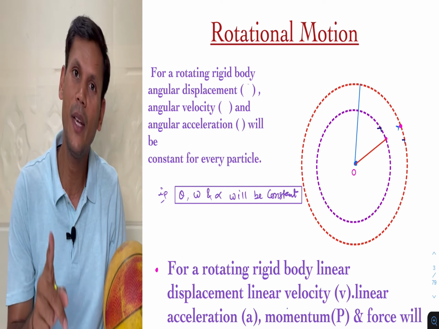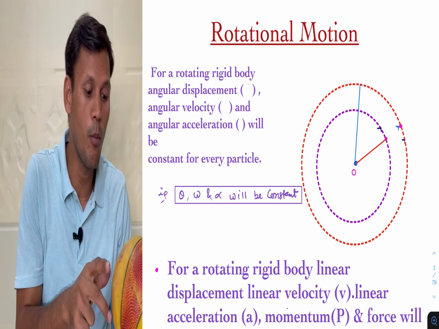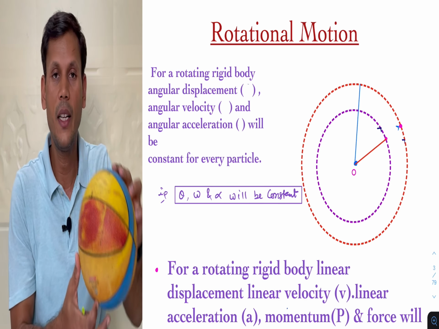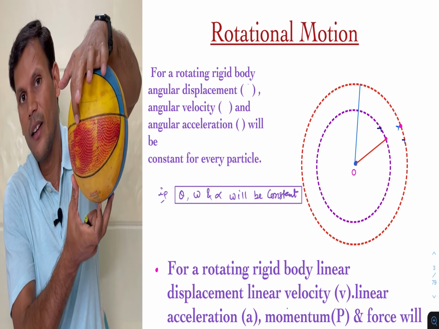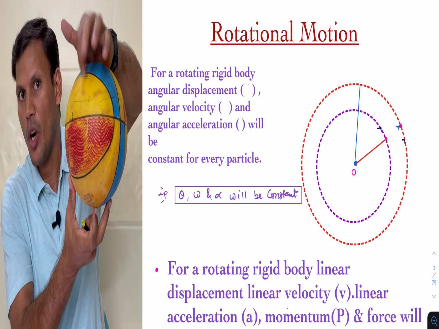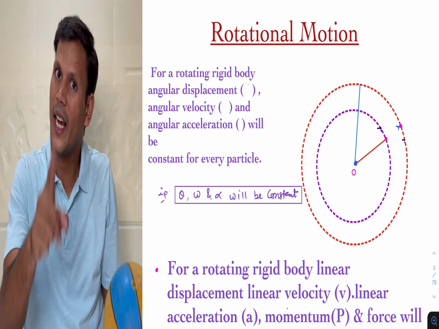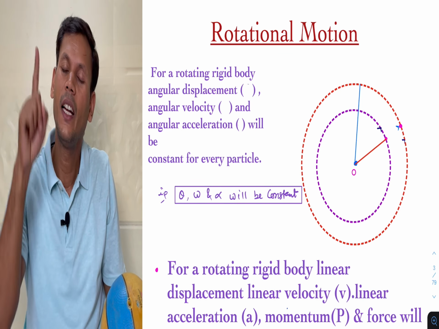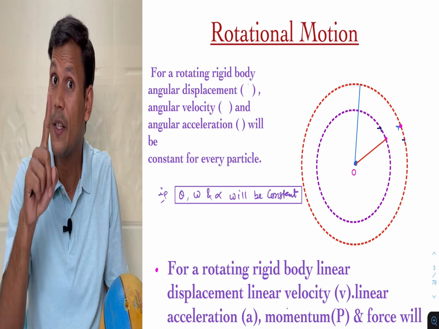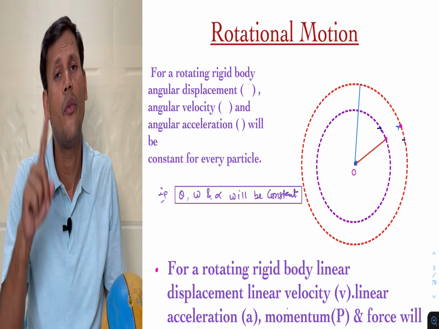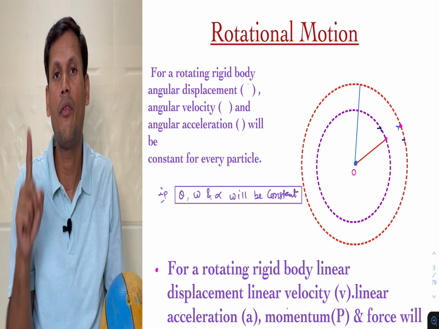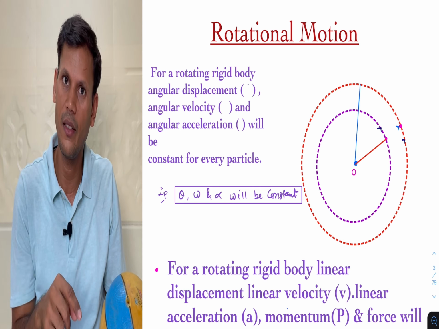Distance is more for particle A and small for particle B. So distance is different, time is the same, so linear speed will be different for different particles.